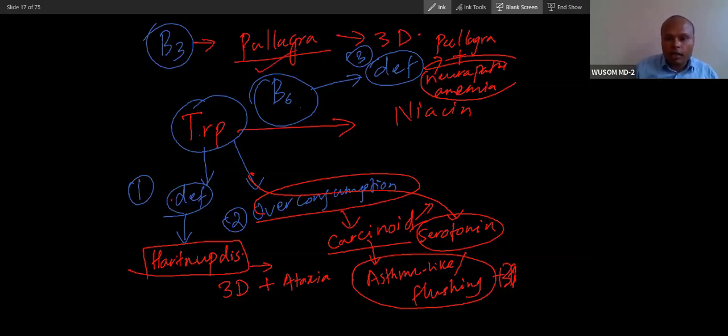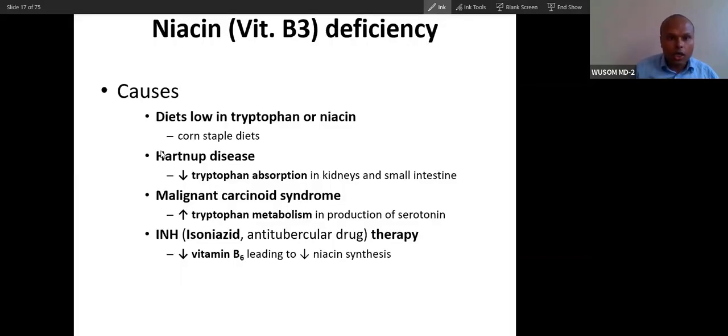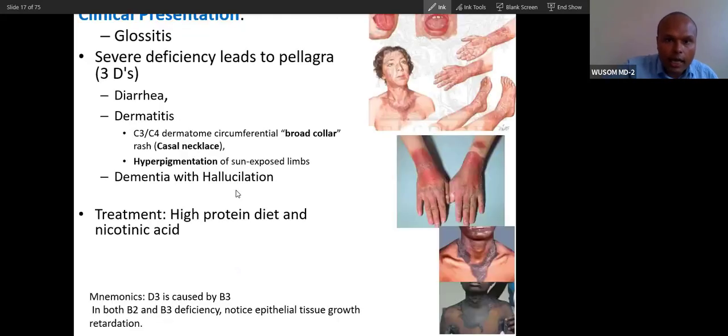Remember, these are very important concepts. Hartnup disease, as I told you, because of tryptophan malabsorption, can cause deficiency. Malignant carcinoid syndrome, again, because of increased tryptophan metabolism to serotonin. And then vitamin B6 deficiency, because of isoniazid, will also cause this, and a low diet. So these are the main reasons for niacin deficiency.